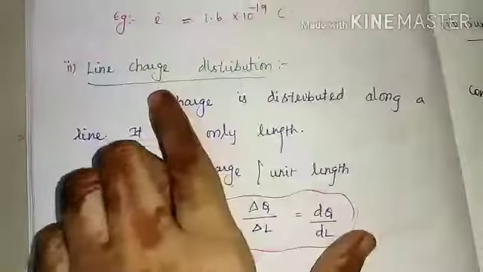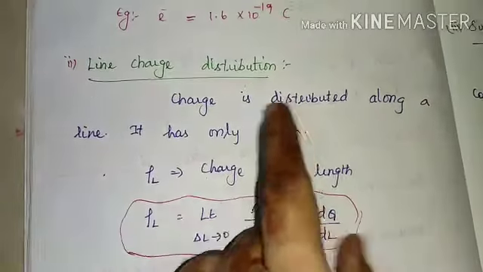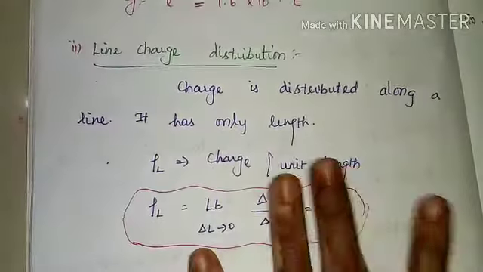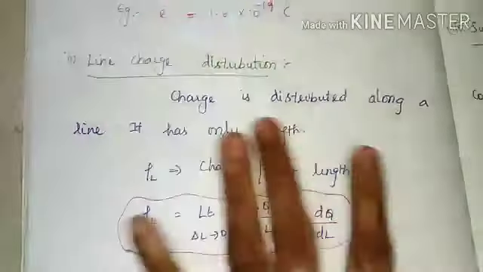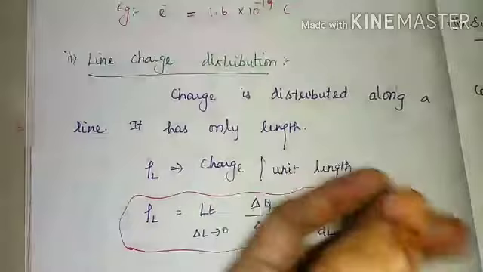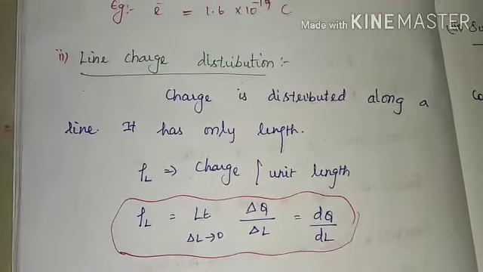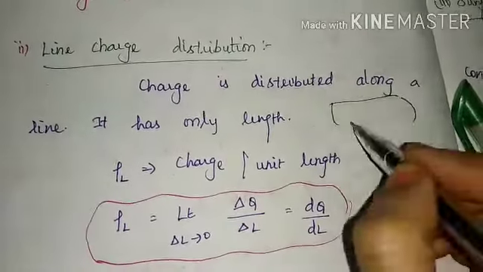Then we will see the second type, that is line charge distribution. Line charge distribution means a charge distribution in which the charge is distributed along a line. In a filament lamp, the charges are arranged along a line. Let us assume a filament like this.